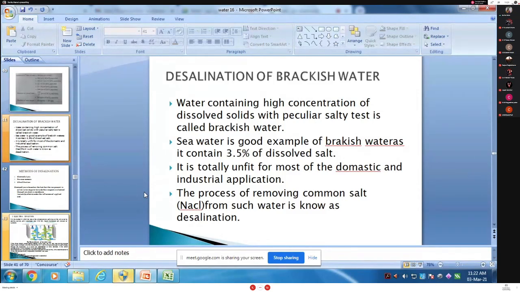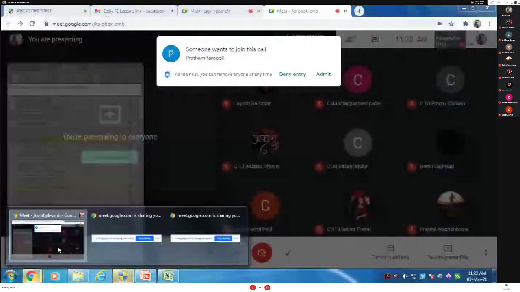The process of removing common salt, for example NaCl, from such water is known as desalination. Okay, read it one time.